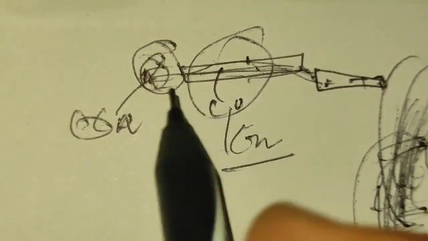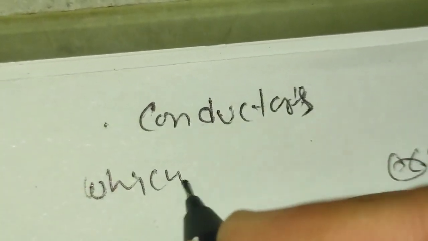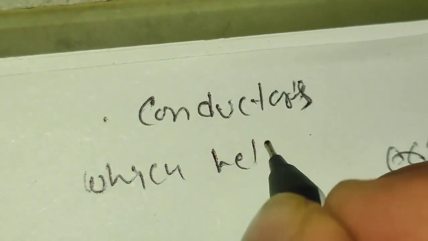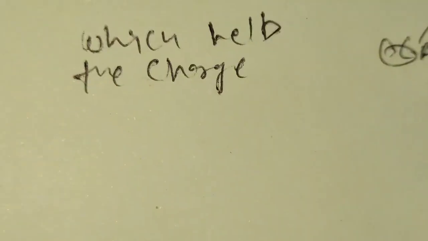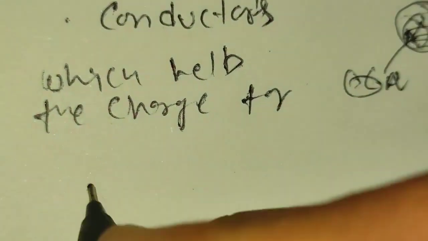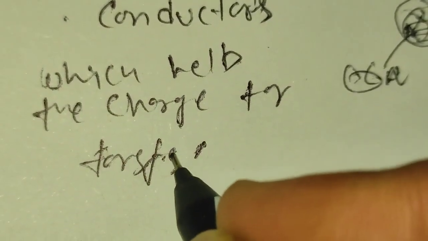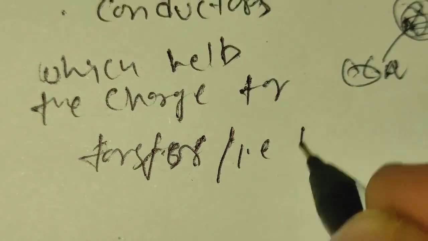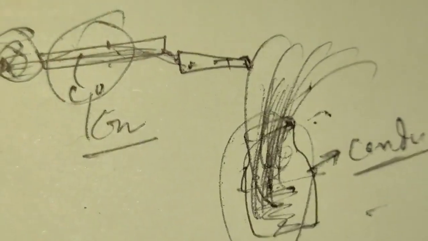But now we are in physics, so the definition is: a conductor is something which helps charge to transfer, or helps it flow. That was a hypothetical case for understanding, but the meaning of a conductor is that which helps charge flow through the metal.